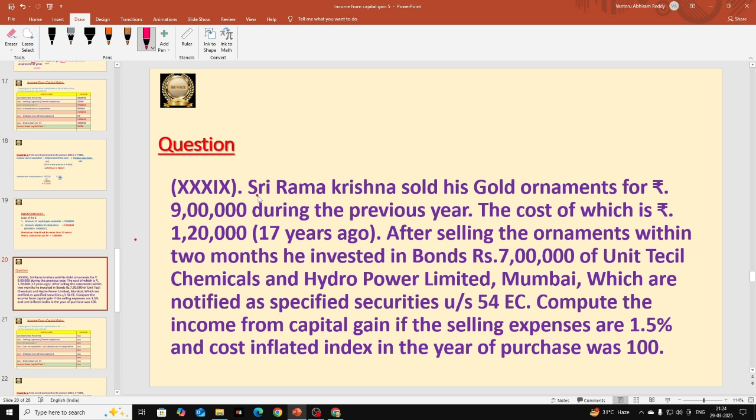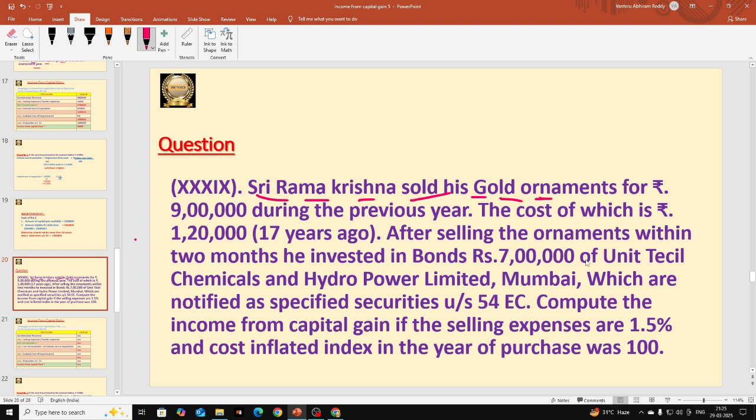So here Sri Ramakrishna is the assessee name. He sold his gold ornaments. Gold ornaments is an asset here. This is not land and buildings. In case of land and buildings, we consider a 2 years period to determine whether that is a short term capital asset or long term capital asset. But in case of other assets, we are going to consider a 3 years period. So here our capital asset is gold ornaments, so we are going to take a 3 years period.